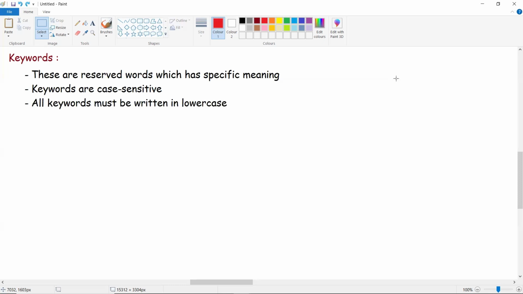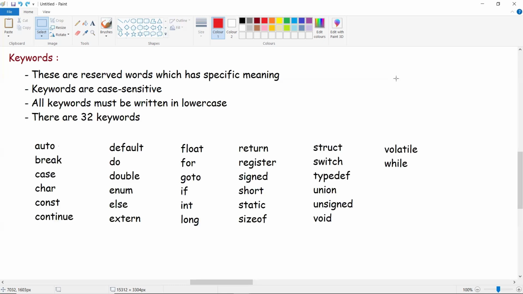In total, there are 32 keywords. All these 32 keywords are present in C, starting from auto, break, case, char until while.